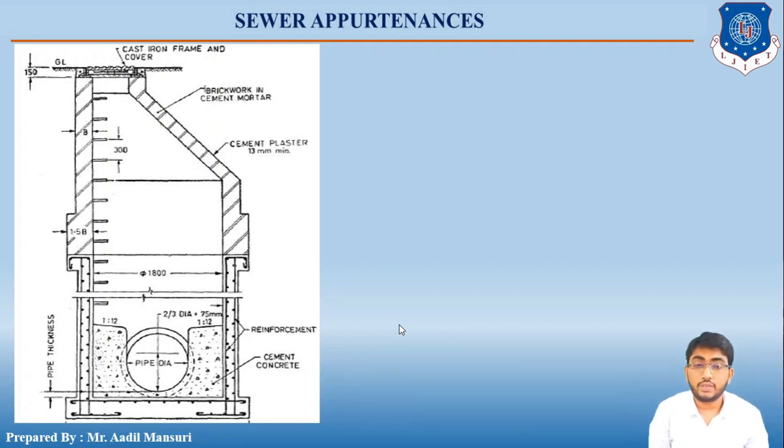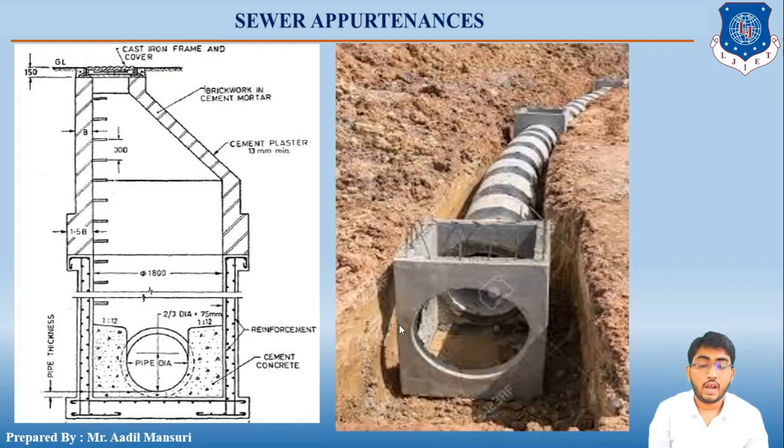In the figure you can see that a manhole is shown, and in the second figure you can see a network of sewer. The boxes that you see after certain intervals are the sewer appurtenances or the manholes. Clear? So let us now move ahead.